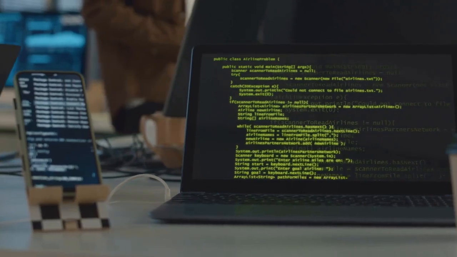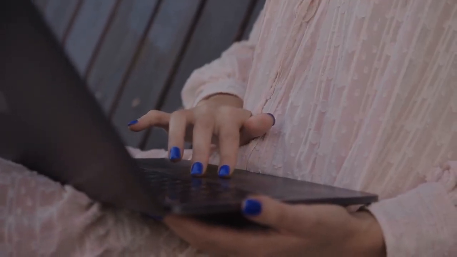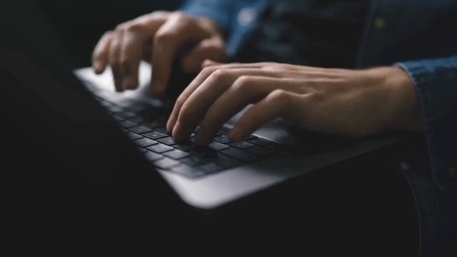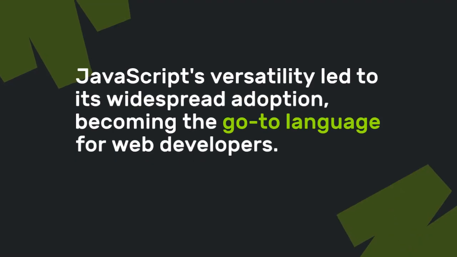As the internet expanded, so did JavaScript's capabilities. The introduction of Ajax in the early 2000s allowed for asynchronous web applications, making websites faster and more responsive. JavaScript's versatility led to its widespread adoption, becoming the go-to language for web developers.